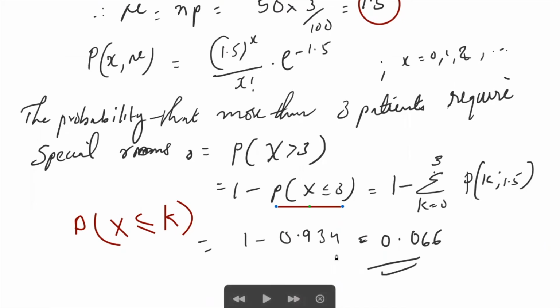You'll get 0.934 as the summation of P of k, 1.5, and 1 minus 0.934 is approximately 0.066. So this is the final solution: the probability that more than 3 patients require special rooms is equal to 0.066.